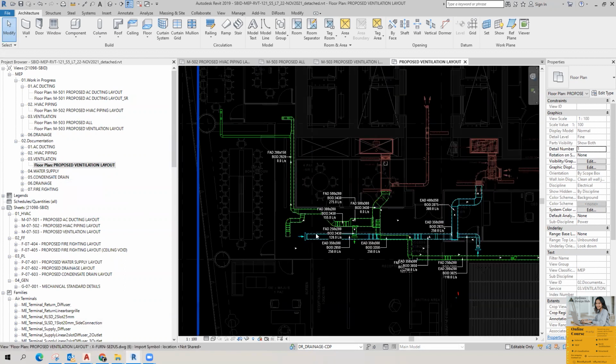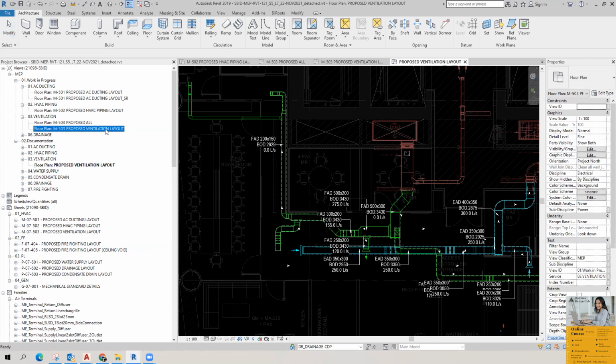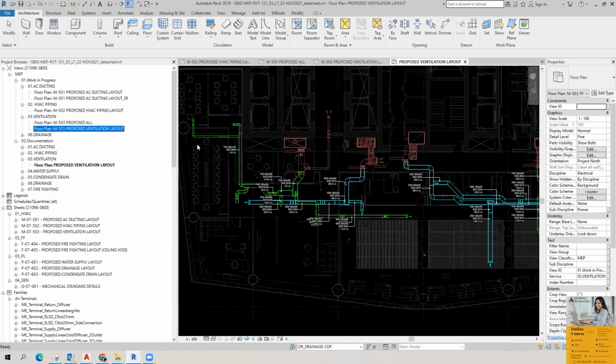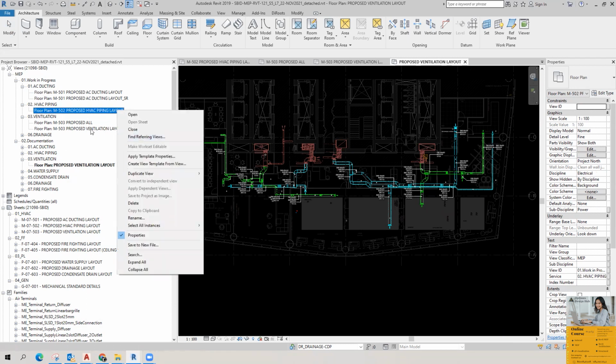Next, we are going to do other services. I'm going to do firefighting lines. So what I will do, I'm going to take the same view. I'm going to model the firefighting lines in the same floor. This is the 5th floor. So I am taking one view. You can take any views as you prefer. For the time being, I will take this one, HVAC piping.